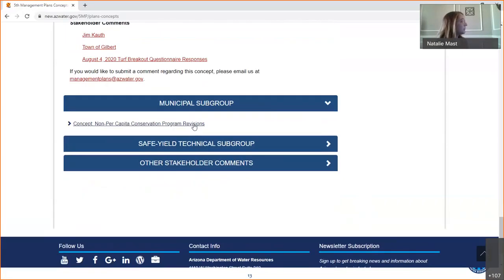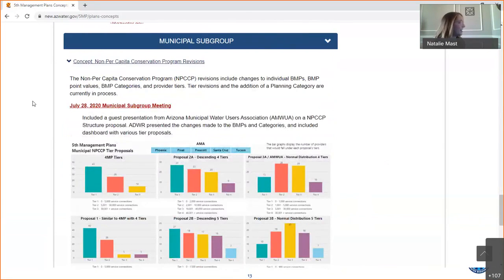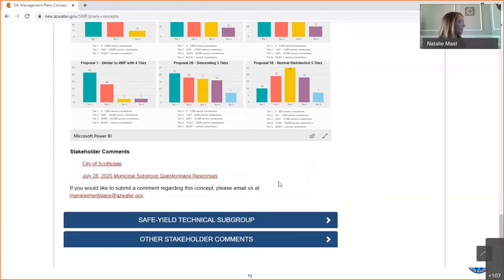In the municipal subgroup, we've largely been focusing on the non-per capita program. Again, the standard beginning with a description and links to the meetings. We did have a dashboard available, the one we discussed at one of our previous meetings, on this page for easier access to better play around with those numbers and concepts. We have a couple of stakeholder comments here, both the questionnaire and the one from the city of Scottsdale. So you can see there's a lot of information and resources on this page.